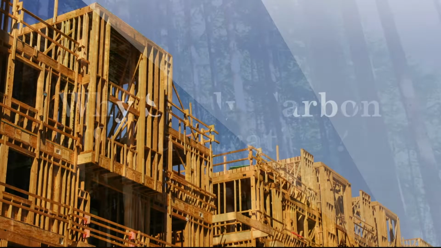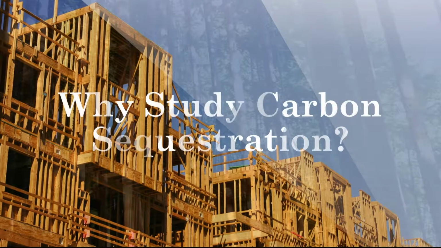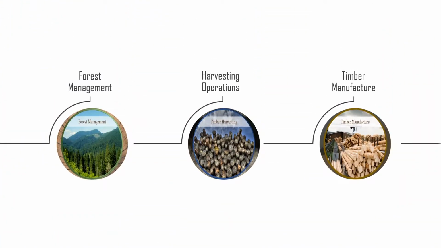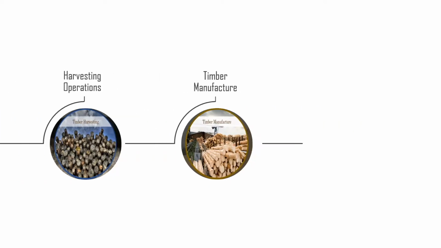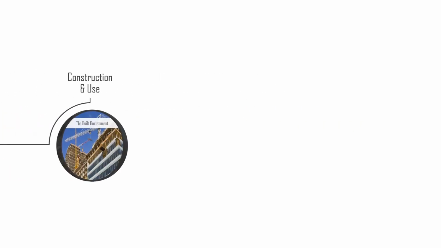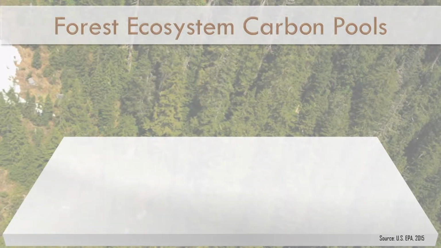The transfer of carbon from the forest ecosystem to the built environment may seem to be a straightforward process. Timber is harvested and converted to long-lived building products, which in turn are used to build homes and buildings, thereby sequestering harvested carbon in wood structures for decades. In truth, there's a great deal of collateral damage and considerable losses of carbon that are unaccounted for in much of the promotional literature advocating for wood use in the built environment.